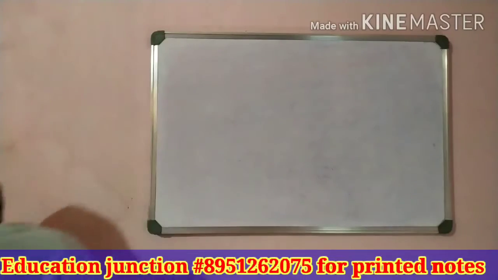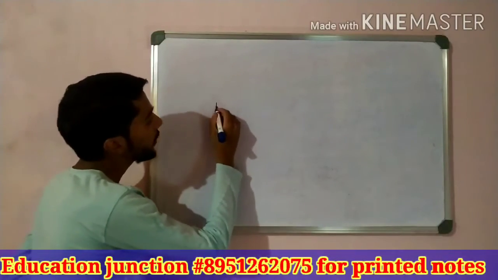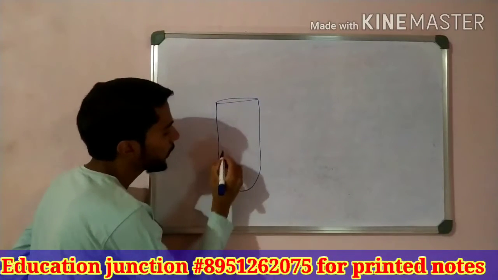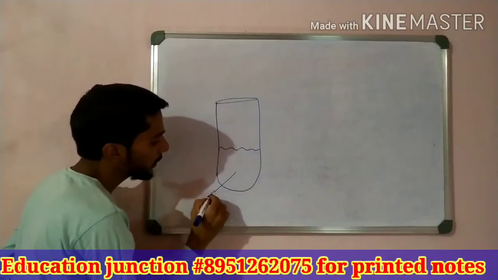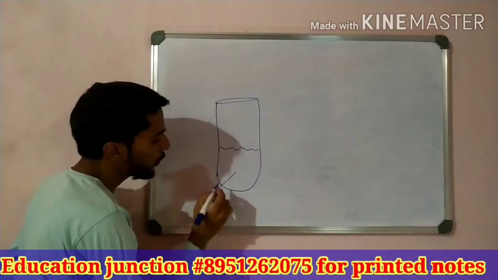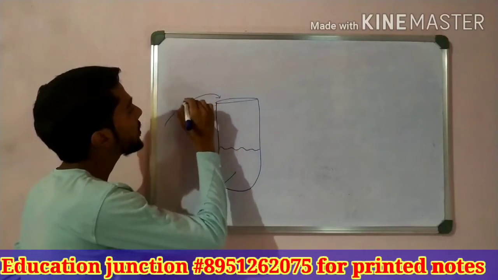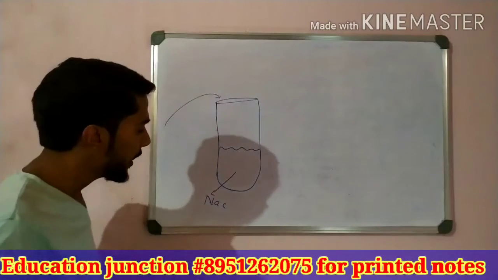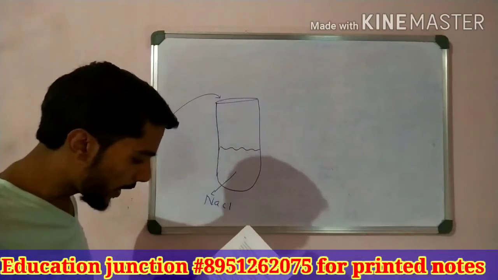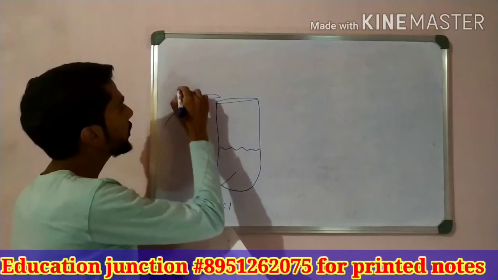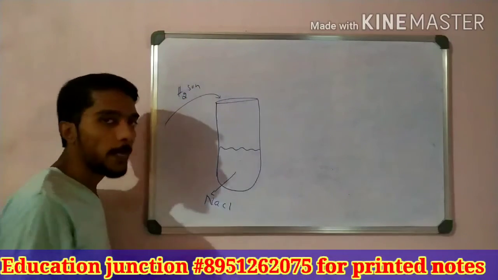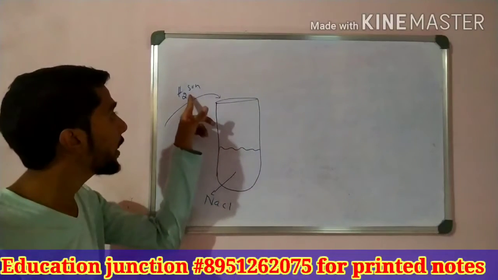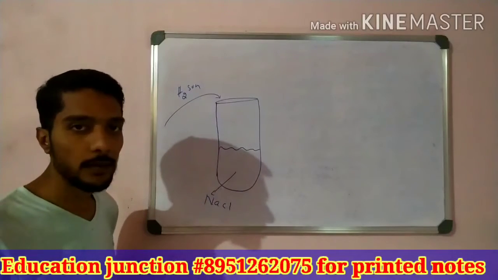So I take one test tube here. In this tube I take NaCl, and I add an acid, that is HCl. I take another one, I take NaCl, add NaCl and add H2SO4, concentrated H2SO4. Okay, this is better. I take NaCl, sodium chloride, and add H2SO4 or any acid to the NaCl solution.